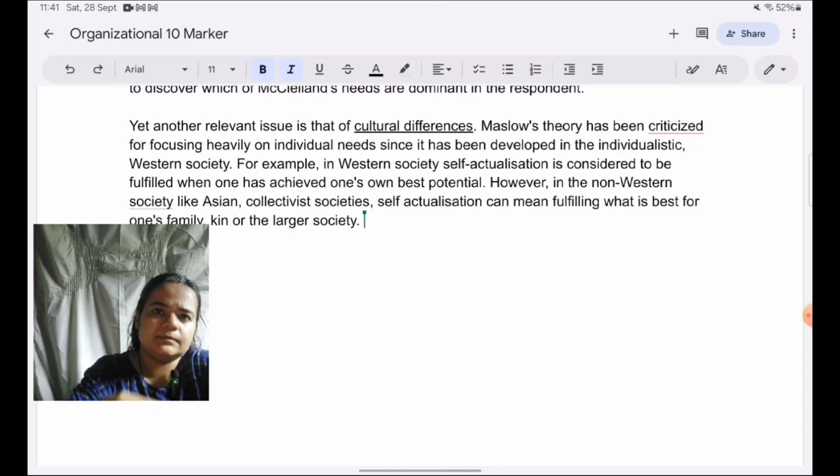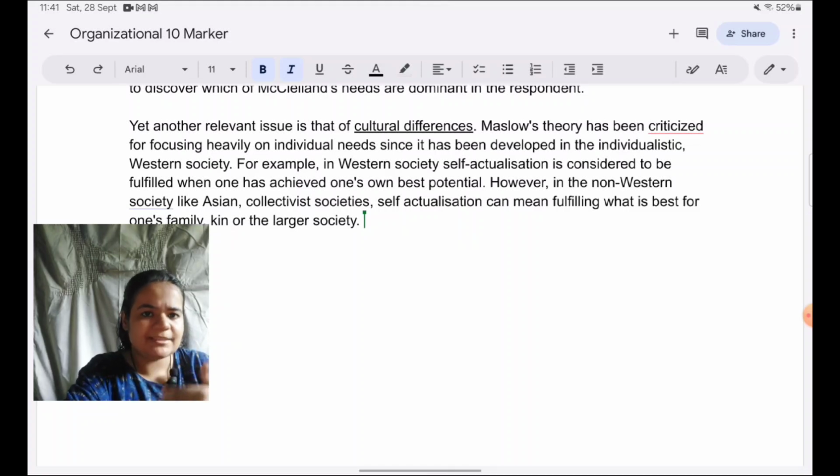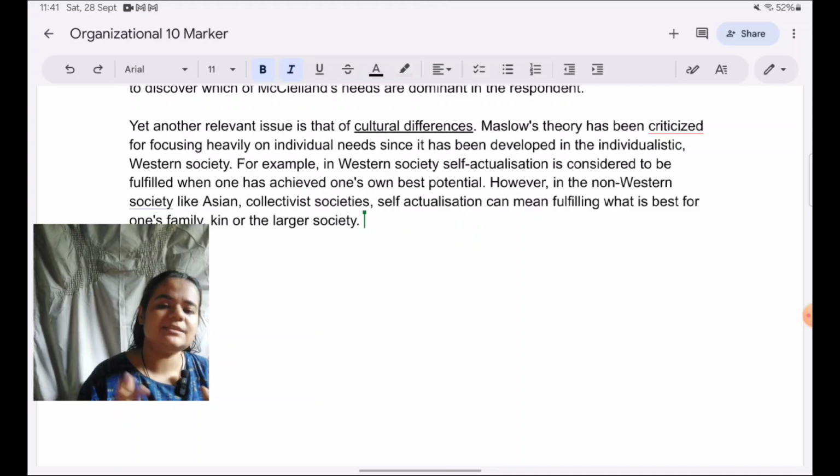Also here, just like I'm adding a point just because it uplifts the answer more, like I'm able to show more of my knowledge. This is not compulsory, this is optional because in many textbooks it's not covered, but if you've learned about it you can write it. Just makes the point more concrete, like provides better evidence that actually Maslow has acknowledged this. So this is not just speculation that it might not apply to collectivist cultures for these reasons. Actually this has been proved. That's why I'm including this point.